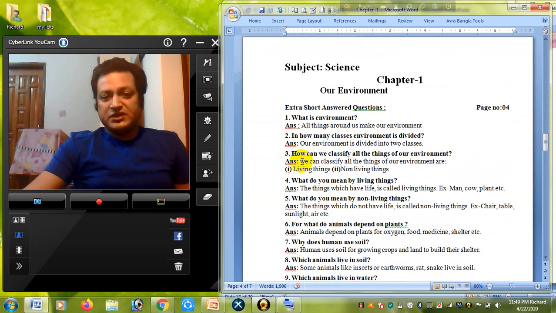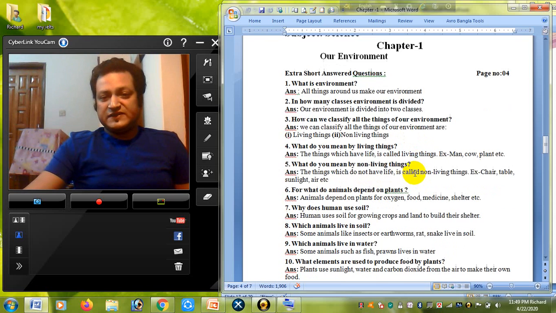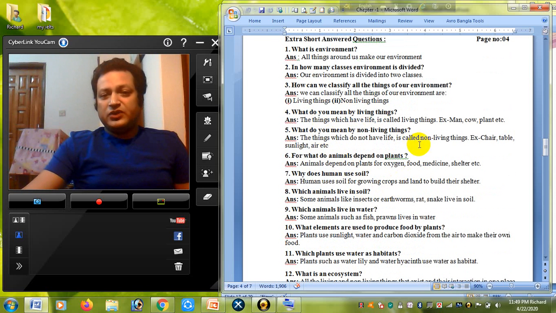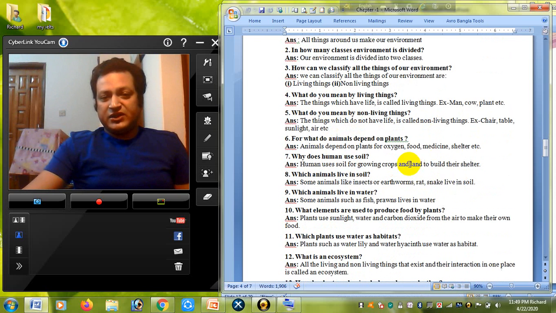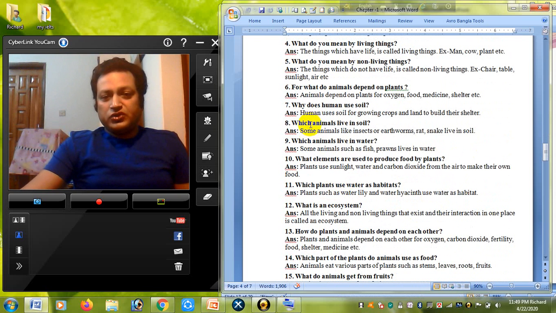What is environment? In how many classes is the environment divided? Definitely the environment has two classes, that is living things and non-living things. And another one is, how can you classify all the living things in our environment? So I told you, it is living things and non-living things. And now, why do humans use soil? Humans use soil for growing crops and lands to build their shelter. You know that all the time we are dependent on soil because we make our house on the soil. Definitely we grow crops and we do all the activities on the soil.